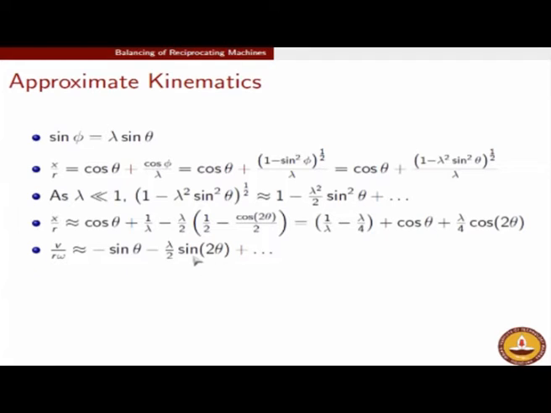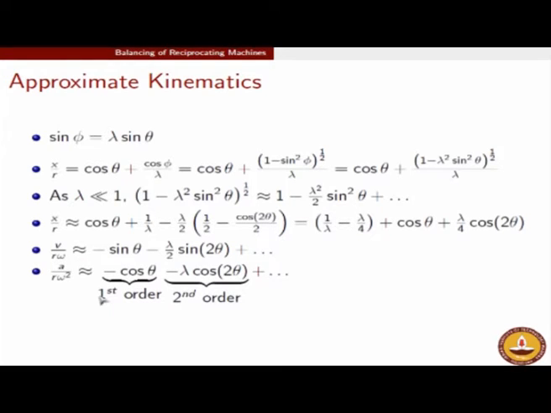So this term is now reasonably dominant, such that you can see that this plot of V no longer looks like a simple harmonic plot, but it is actually looking like a double harmonic. Similarly, you can have an acceleration expression simply by differentiating once more. Sin theta will give you cos theta, sin 2 theta will give you cos 2 theta with a 2. So therefore this lambda by 2 now becomes lambda. So in the expression for acceleration, you see the second component is even more dominant.